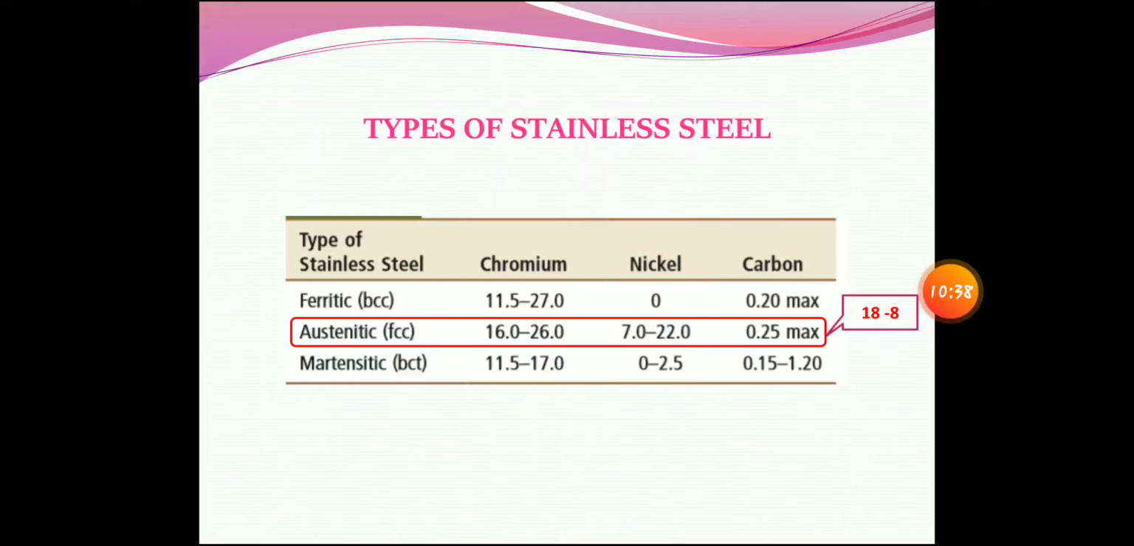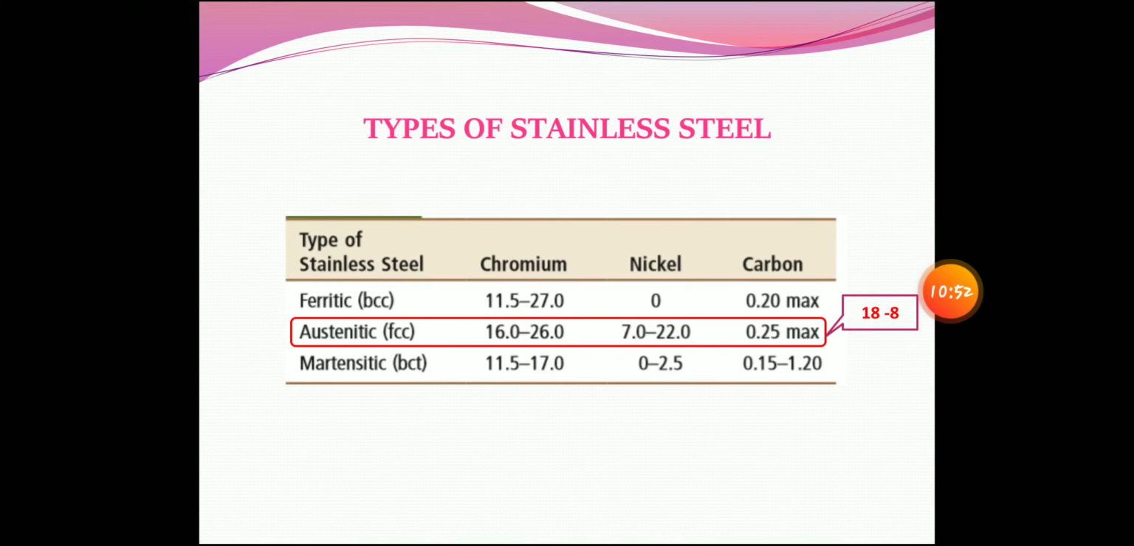Now coming to the types of stainless steel. You already know, but we have discussed now BCC, FCC and martensite, which is a body centered tetragonal, BCT. Okay, so three types are there, where ferritic will have some amount of chromium percentage, nickel and carbon, austenite and martensite as shown in the table respectively. Okay, but this austenite, which is in turn face centered cubic, is also called 18-8 stainless steel, because it contains 18% of chromium and 8% nickel.